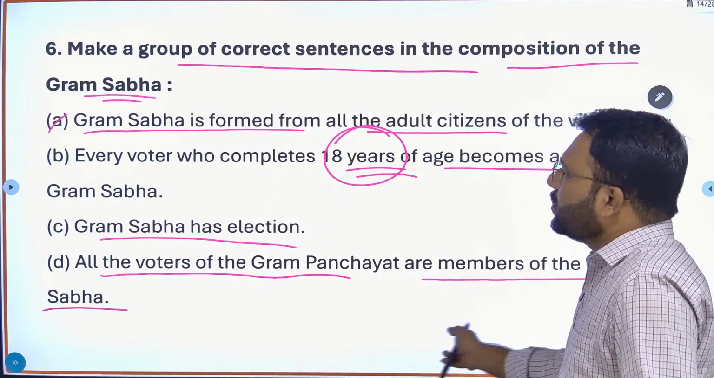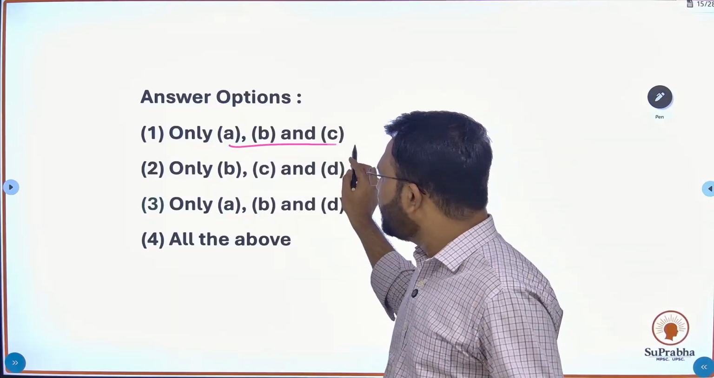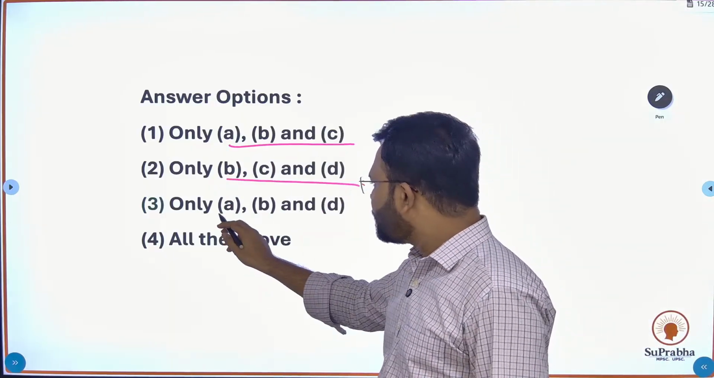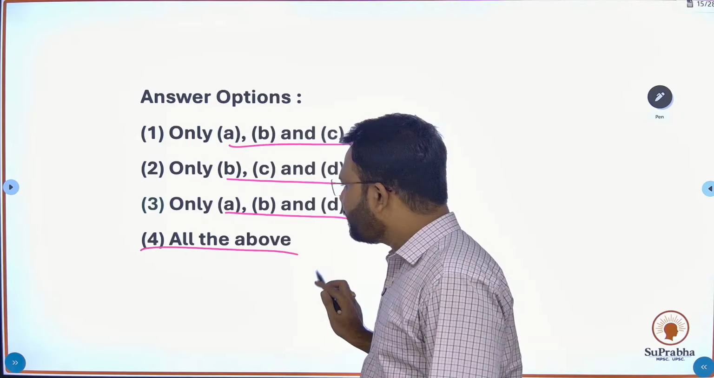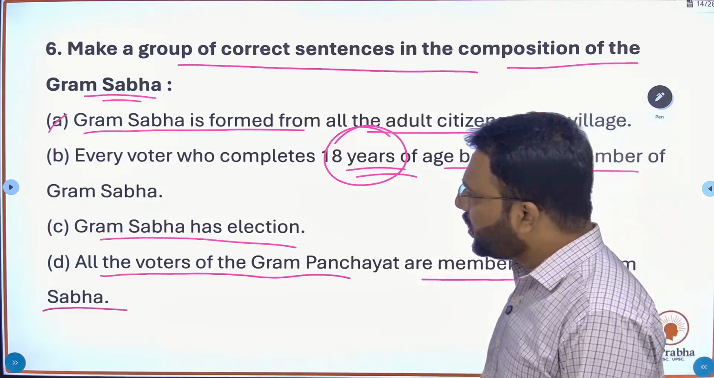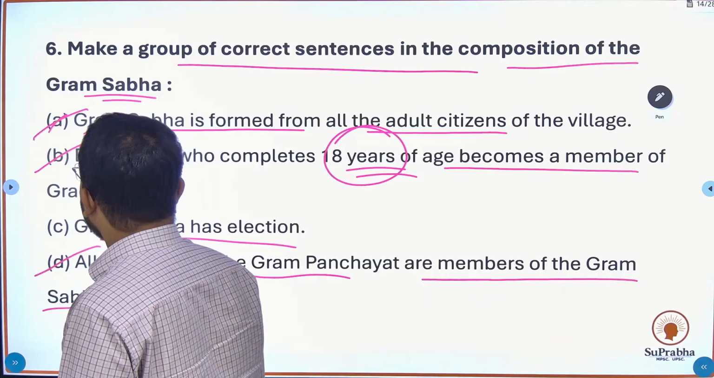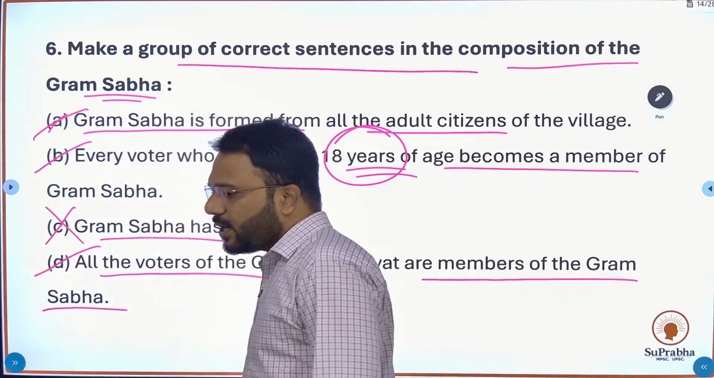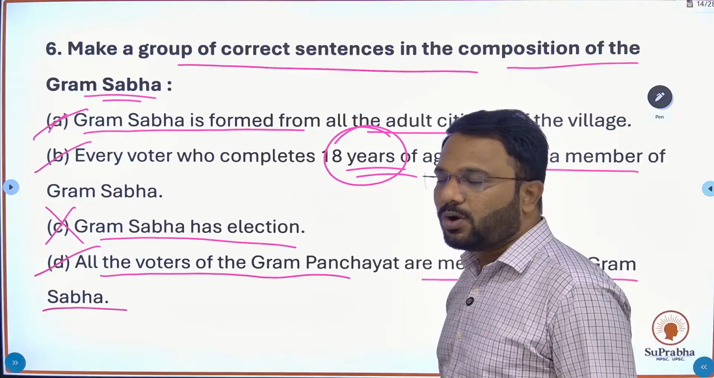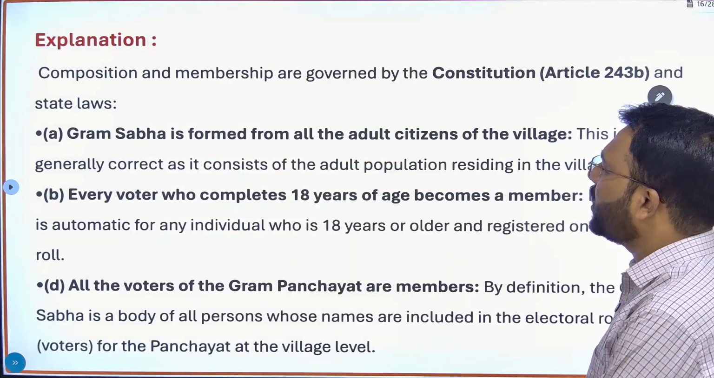These are the answer options: option A, B, C; option B, C, D; option A, B, D; or all of the above. The correct answer here is option A, B, and D, and C is the wrong statement. Why is it wrong? Let's take a look at the explanation.